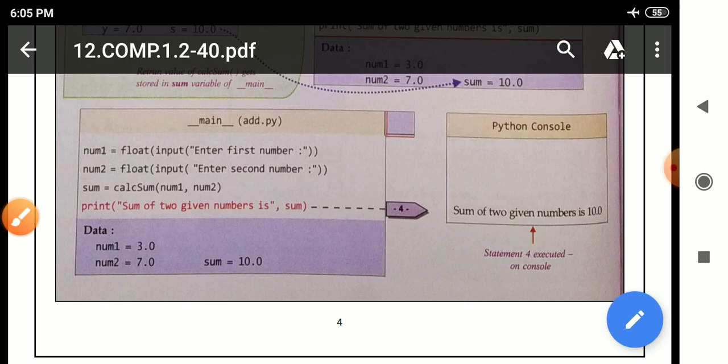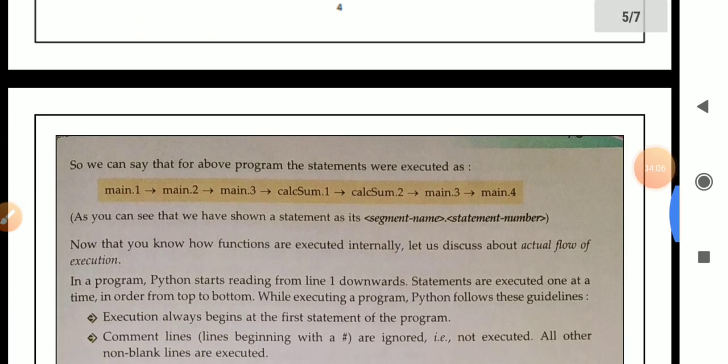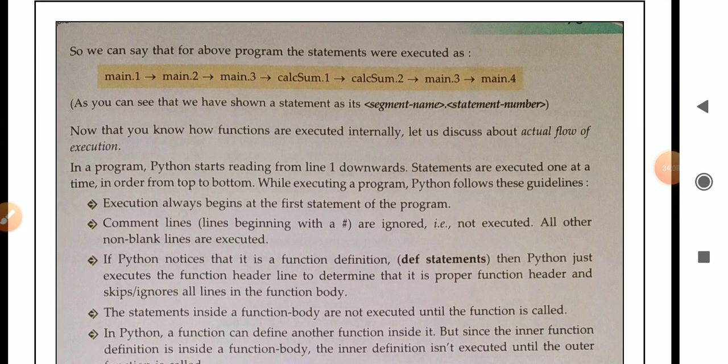In this way, the particular program executes step by step, meaning which line will execute first and which will execute at last. This is the actual flow of the program when we are adding two numbers with the help of a function. So for the above program, the statements were executed as main.1, main.2, main.3, calsum1, calsum2, main.3, and main.4. Main.1 represents num1. Main.2 represents num2.